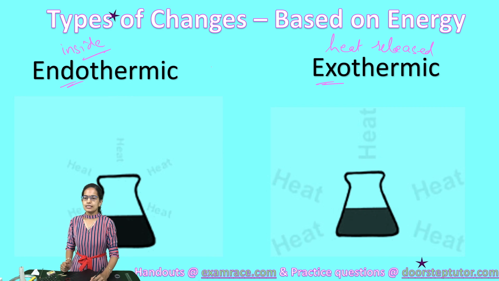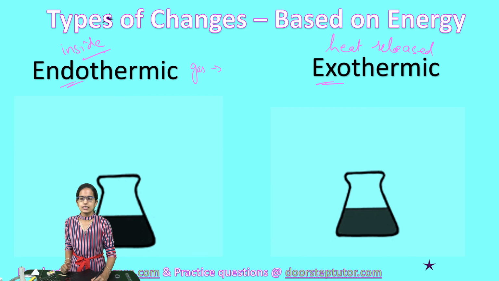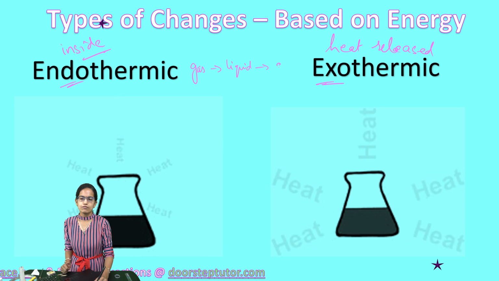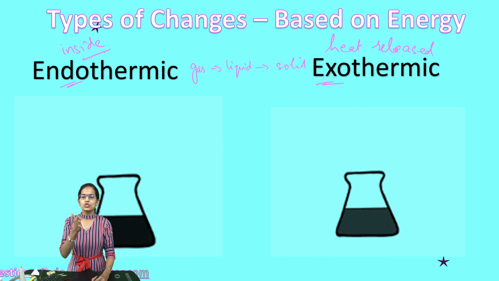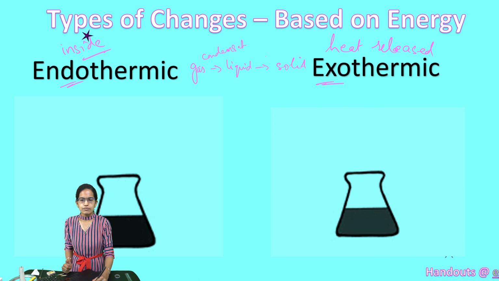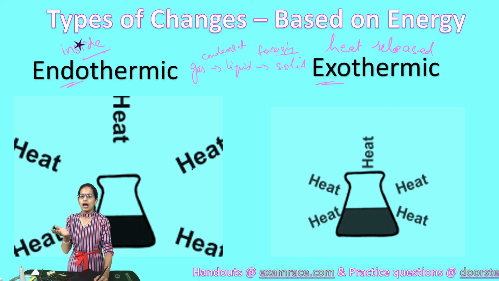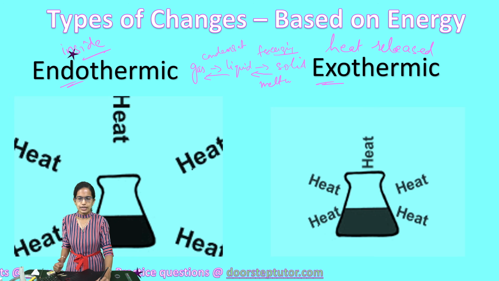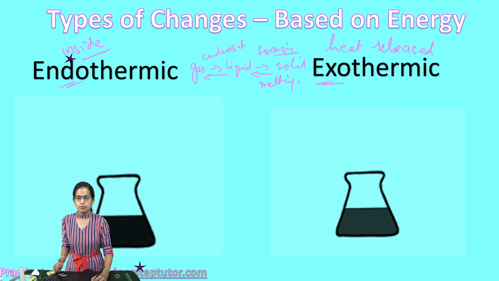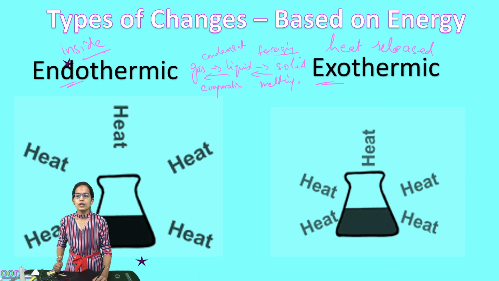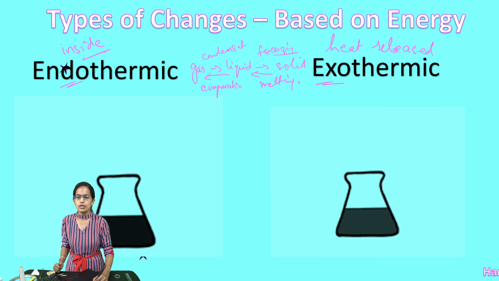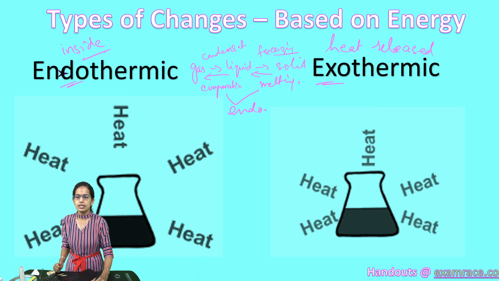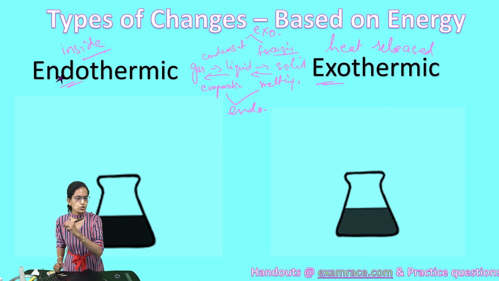Now, to simply understand the process, let's say we have the three states of matter: gas to liquid and liquid to solid. Now, from gas to liquid, this process would be condensation, and from liquid to solid, the process would be freezing. Both of them would release heat. However, converting from solid to liquid and liquid to gas, from solid to liquid it would be melting, and from liquid to gas it would be evaporation. Both of these would require heat, and therefore these are endothermic in nature. However, condensation and freezing would be exothermic in nature.